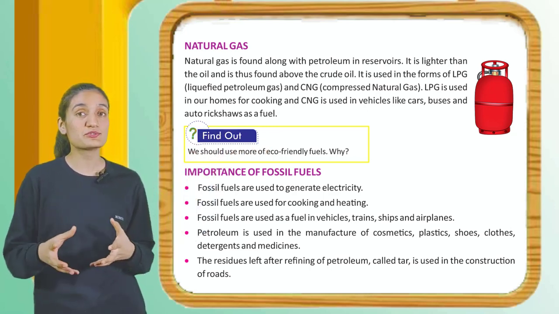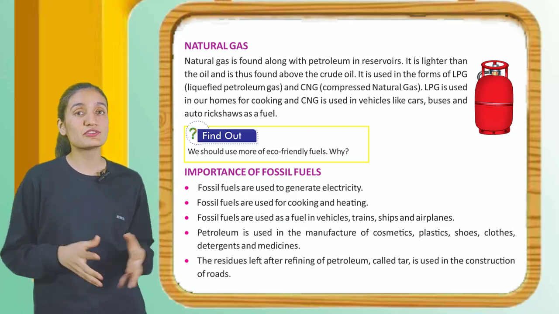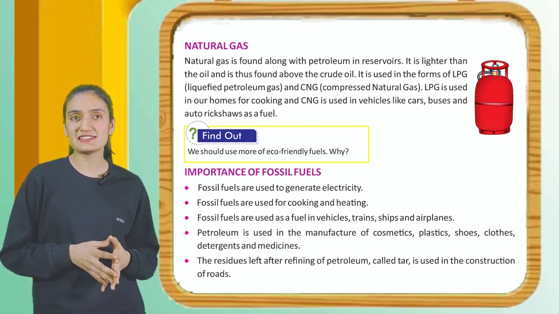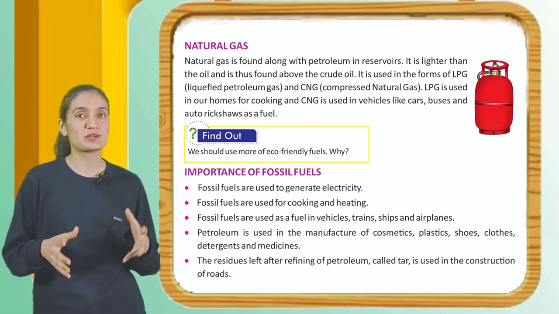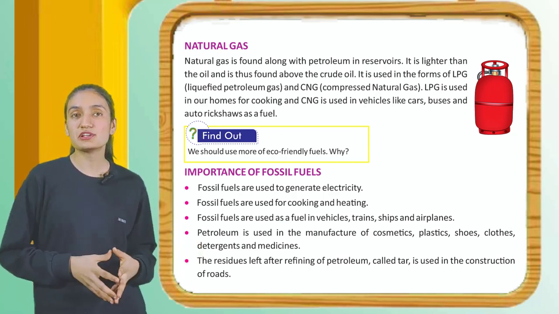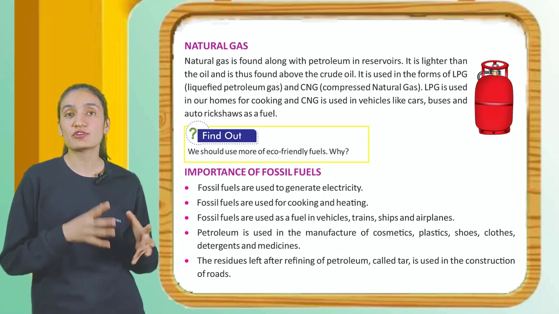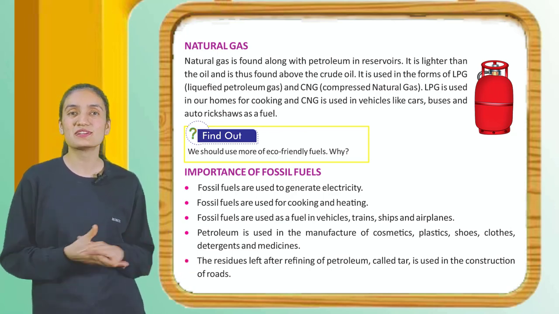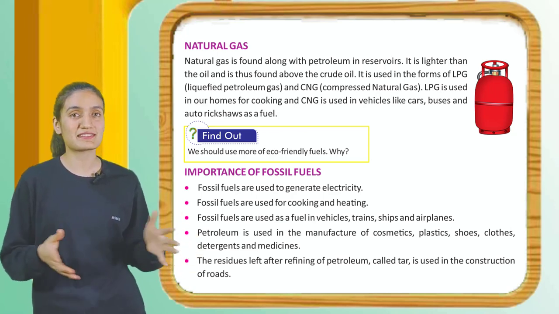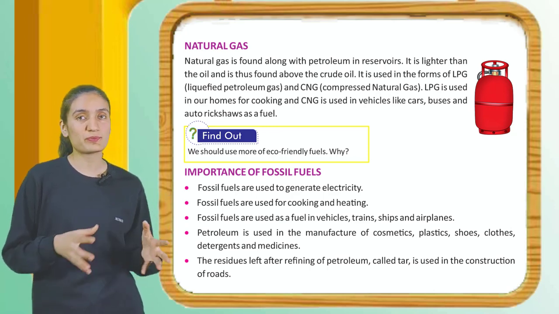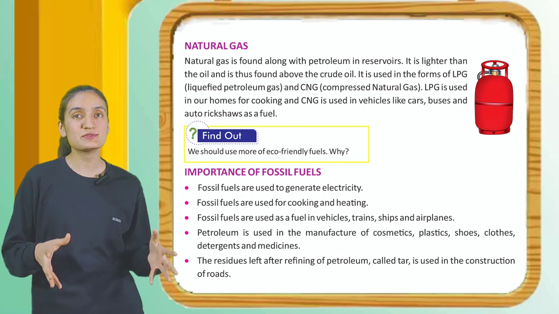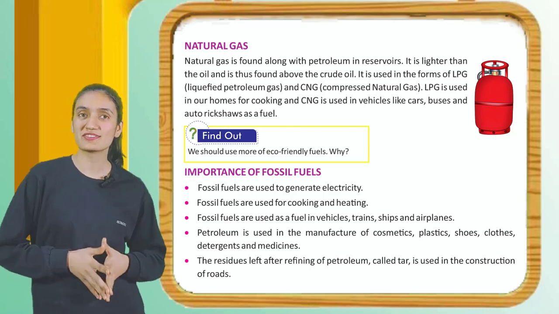Fossil fuels are used to generate electricity. Fossil fuels are used for cooking and heating. Fossil fuels are used as a fuel in vehicles, trains, ships and airplanes. Petroleum is used in the manufacture of cosmetics, plastics, shoes, clothes, detergents and medicine. The residues left after refining of petroleum, called tar, are used in the construction of roads.